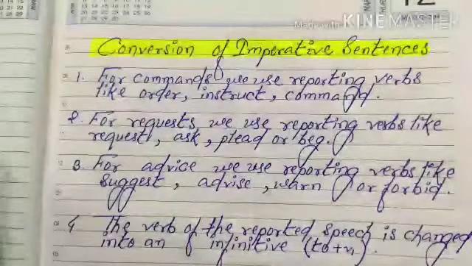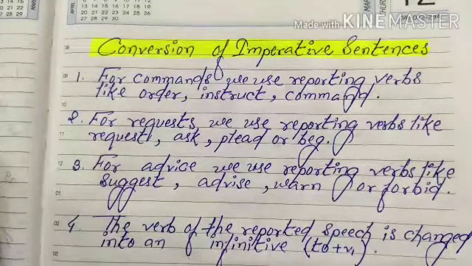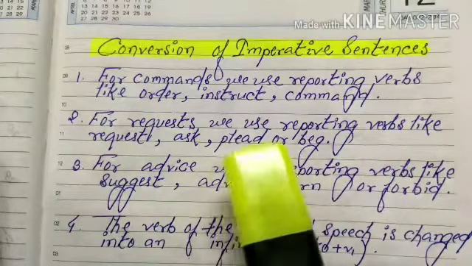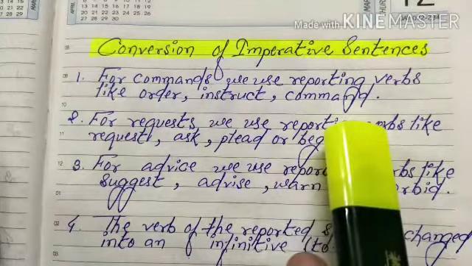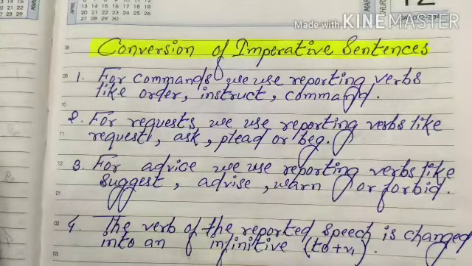Now let's start the conversion of imperative sentences, and let me remind you that imperative sentences are such sentences which express order, command, request or suggestion. So let's start with the very first guideline: for commands we use reporting verbs like order, instruct or command. When we deal with a sentence which expresses a command, we have to use a reporting verb like order, instruct or command.